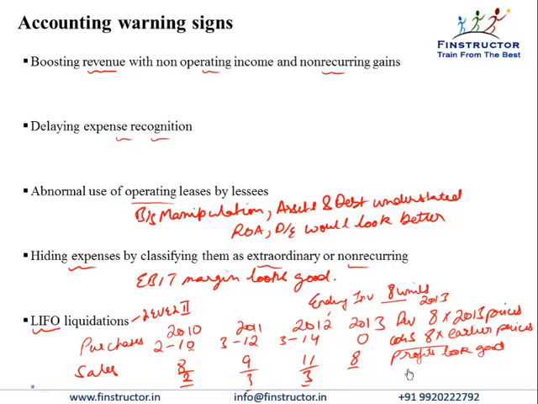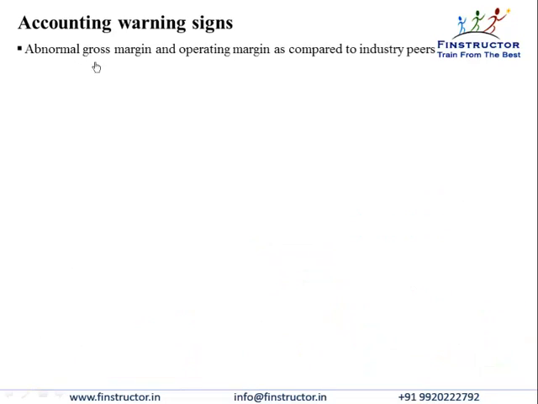But please note that these profits are high not because sustainably the company's gross profit margin has improved. It's just because low cost inventory procured earlier is flowing through the income statement in this period, and hence the profits look good. So these earnings are not sustainable. This is the concept of LIFO liquidation we'll understand in more detail at level 2. Abnormally high gross margins and operating margins also warrant more investigation.